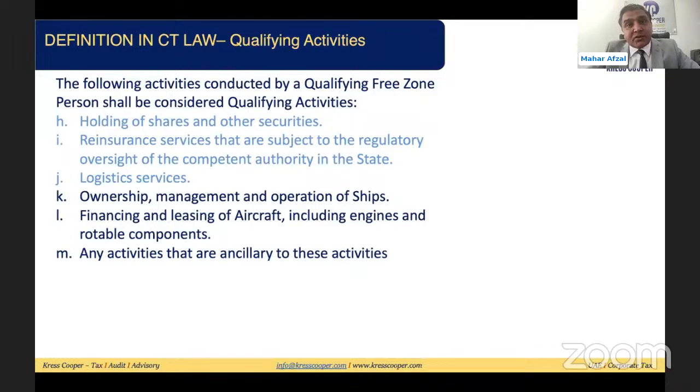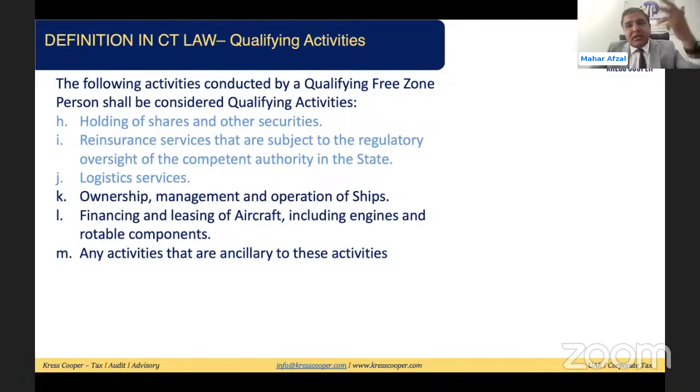Logistics services is also a non-qualifying activity. Ownership, management, operation of ships is also a qualifying activity. Financing and leasing of aircraft, including engines and portable components, is also a qualifying activity. Any other income incidental to all these activities will be considered a qualifying activity.